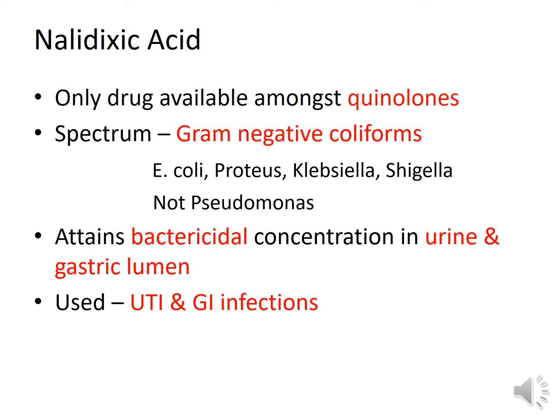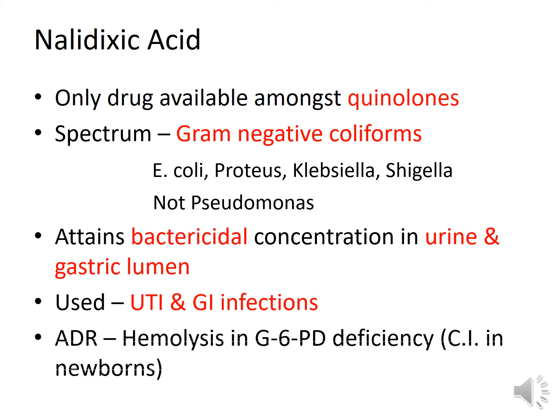Another thing which we have to remember is that it can cause hemolysis in G6PD deficient individuals and therefore it is contraindicated in such patients as well as in newborns because newborns are deficient in G6PD. So as nalidixic acid does not achieve sufficient concentration in plasma, it is not used for treatment of systemic infection.